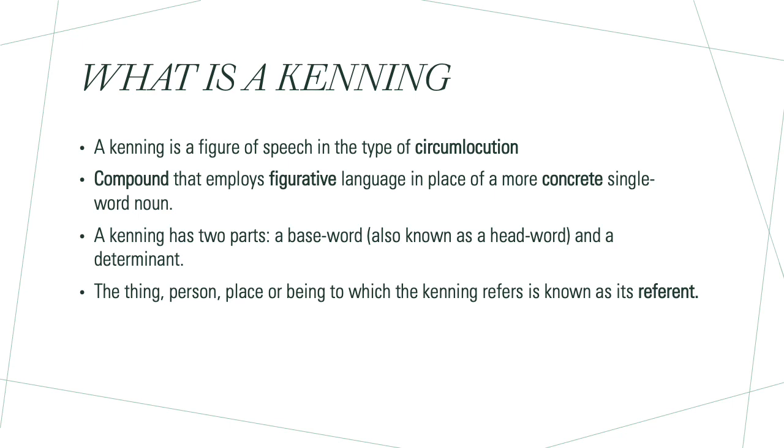Circumlocution. Have a go and put down your definition of the word's meaning, and I mean the etymological meaning. So what does circum mean and what does locution mean? So a kenning is something to do with circumlocution, and it's also a compound. Now a compound, you'll come across these in science, and a compound is when you put two or more things together. So a compound, you put things together.